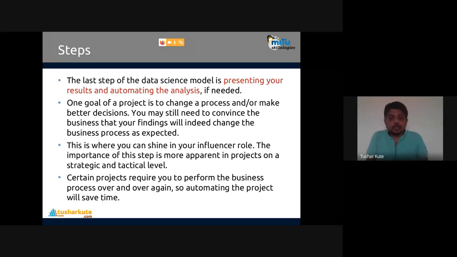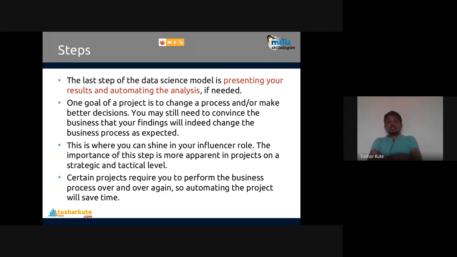One goal of a project is to change our process and/or make better decisions. What needs and requirements are arising from the customer's point of view, we can also formulate with the data. Based on that, better decision making can be done. Can we have a factory plant at that particular city or village? Can you predict what the requirements are, and accordingly plan the product? Some products are growing, some are decreasing. So whether to shut down a particular factory or change it to another product, those are the decisions we can make from this.